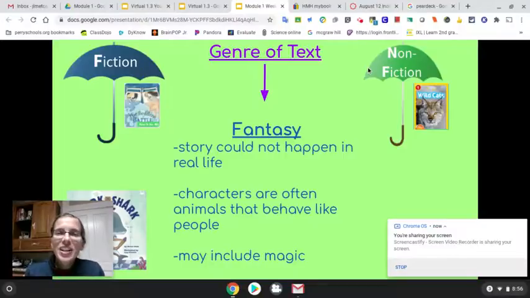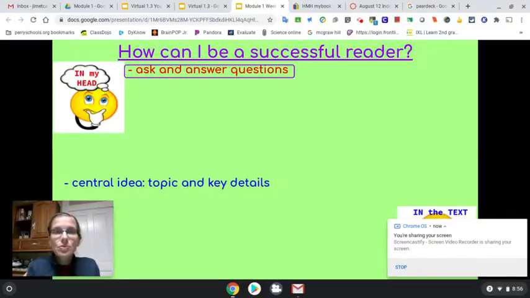Today you're going to read a fantasy story called Clark the Shark. A fantasy is a type of story that could not happen in real life. The characters are often animals that behave like people, and it may include magic.